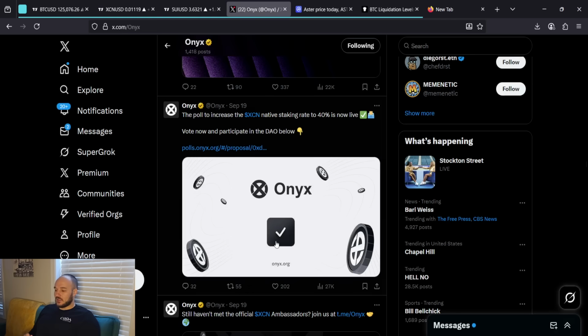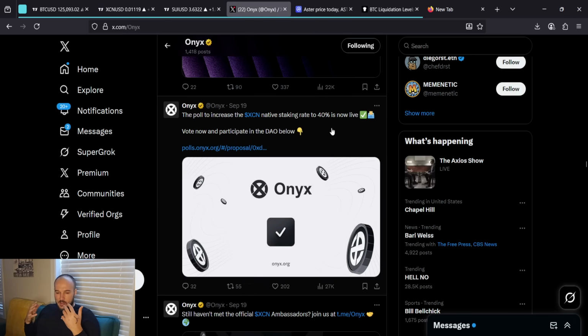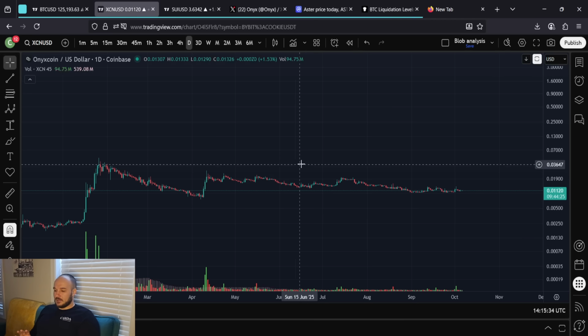Somebody was asking me about this. They're like, why don't you want to see this staking rate? Wouldn't that bring new investors in? Yes, it would, but nothing brings in new investors. Staking can bring in new investors, sure, and it brings in some, the savvy people who are stake hunters. But what brings in the most investors is pumping, right?